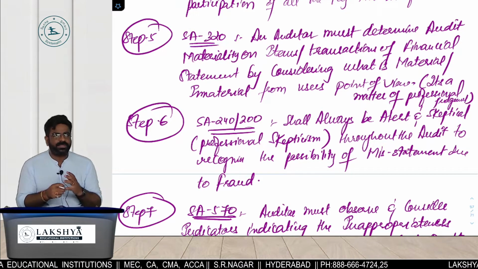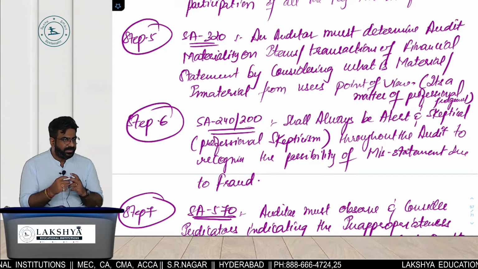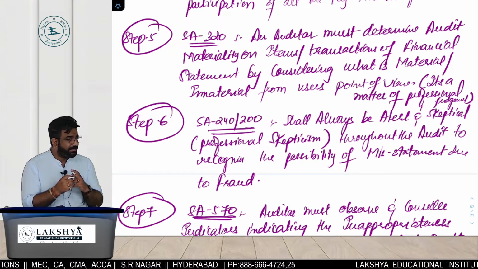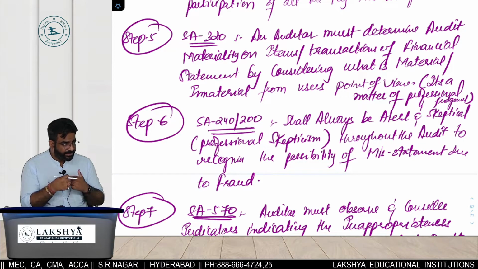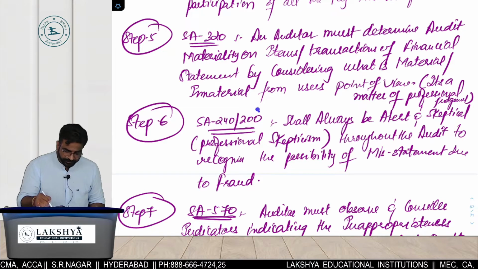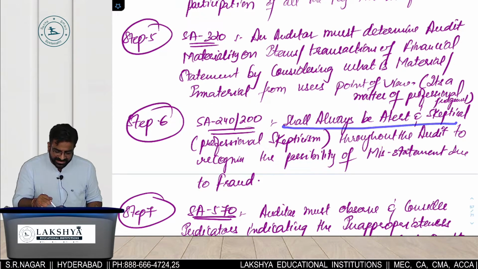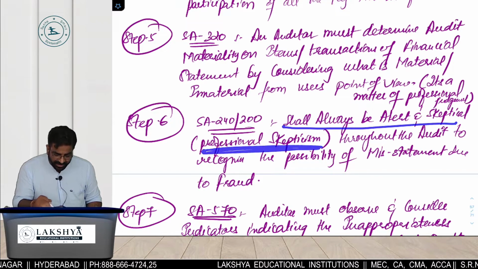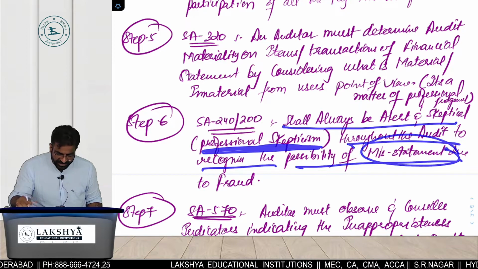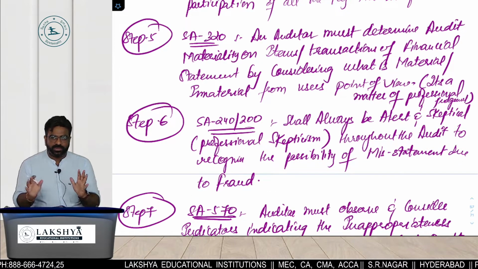तो मेरे को ये बताओ, स्टेप नंबर 1 में हो गया इनिशियल कंसिडरेशन, 2 में 315, in the 3 discussions with which team? Engagement team. 4 में 300, 5 में 320. Step number 6 पढ़ो. 240 and 200. Auditor shall always be alert and skeptical. What is skeptical? Professional skeptical. Throughout the audit to recognize the possibility of what? Misstatements of the fraud. तो मतलब ये पॉइंट क्या बोलता है कि throughout the audit you have to be skeptical.